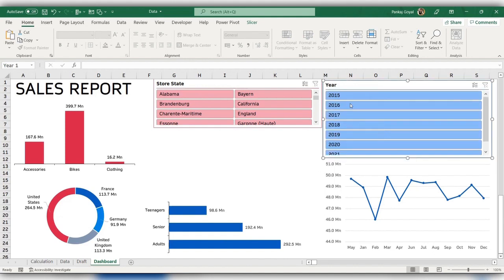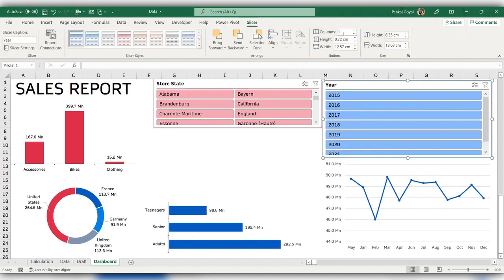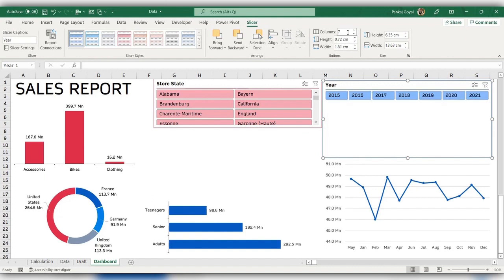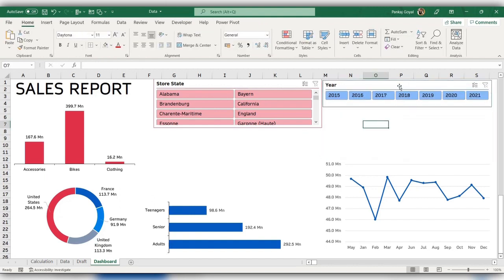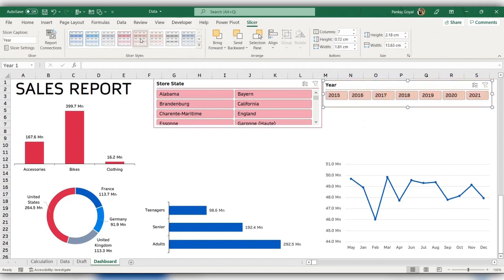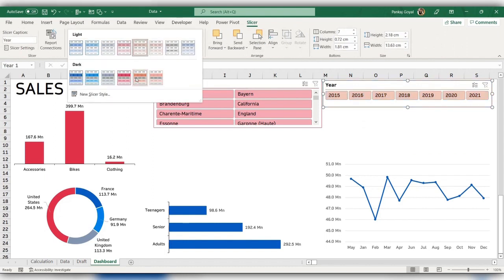So how many years do I have? 15, 16, 17, 18, 19, 20, 21. So I have 7 years. So I can change the column number to 7. Also, I can change the color of this slicer. I have more options here.